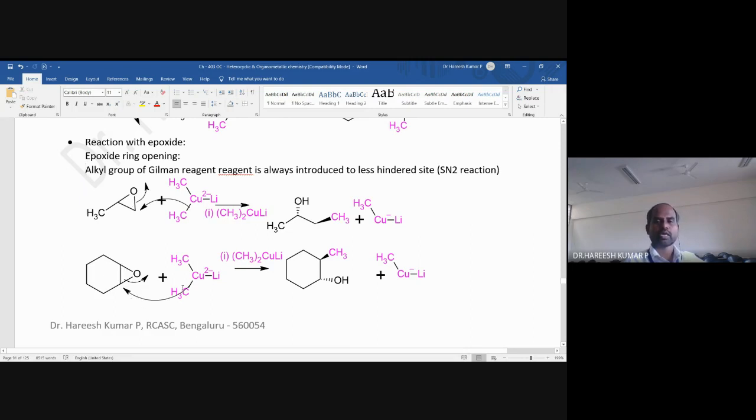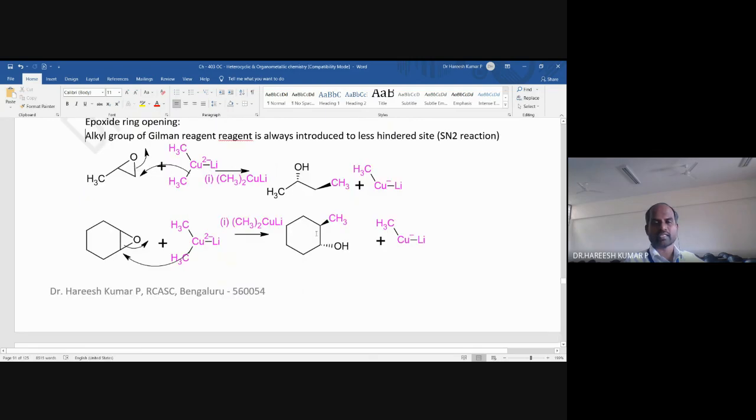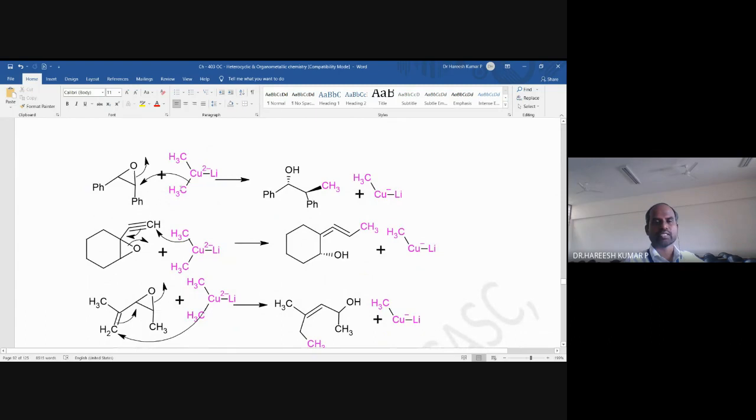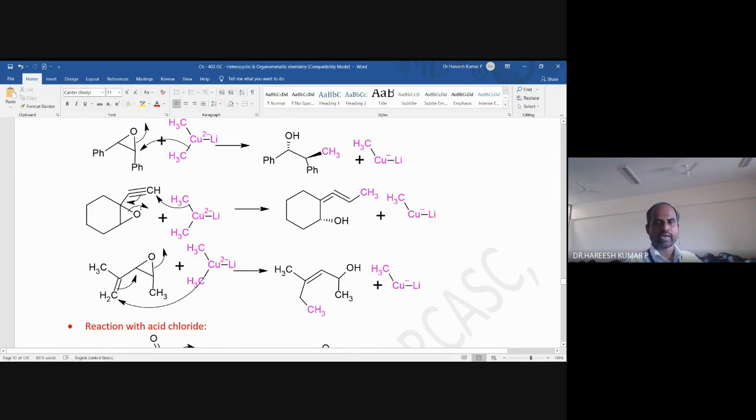This epoxide also, when it is treated with dimethyl lithium cuprate, gives a trans product. So the obtained stereochemistry of the product is trans. This is also trans. Here I am taking a few more examples. This epoxide is a cis epoxide, but when it reacts with dimethyl lithium cuprate, the product obtained is trans. Similarly, here I am taking one more.